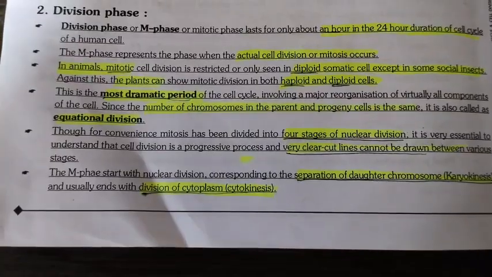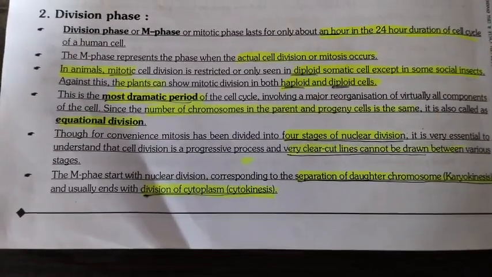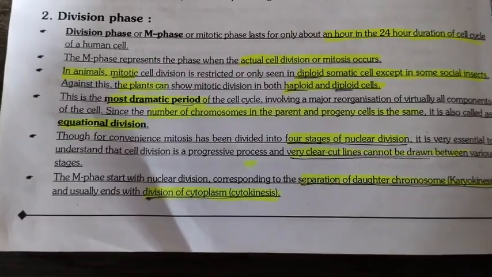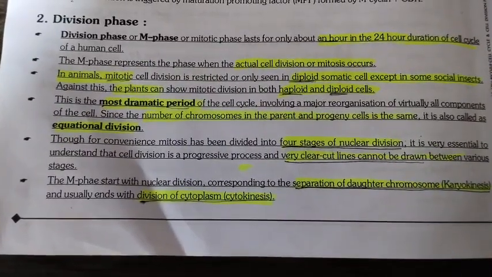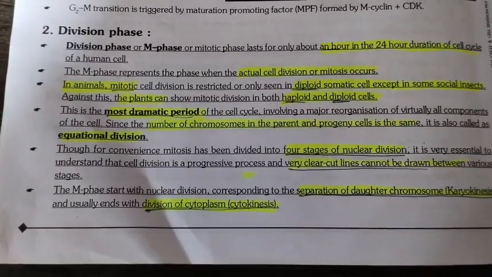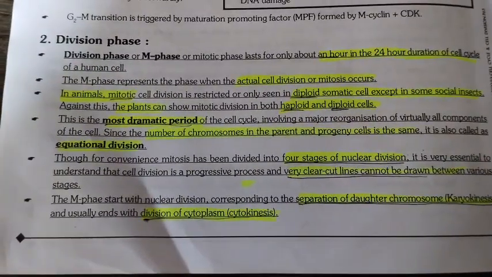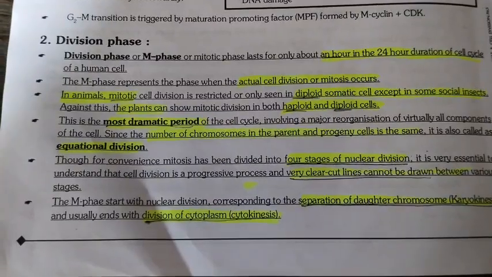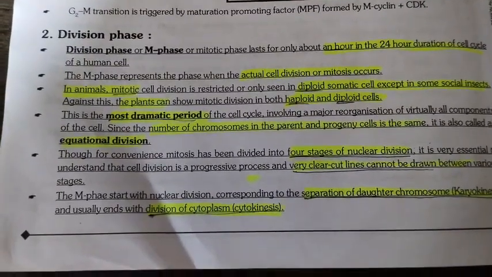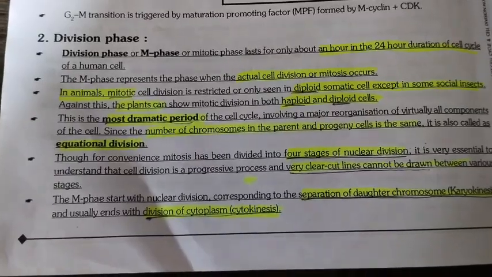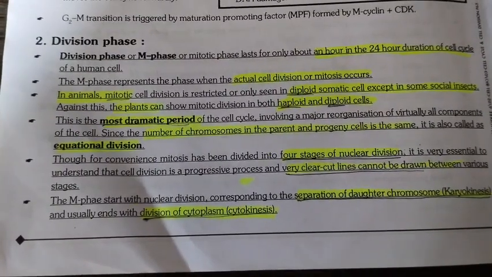This is the most dramatic period of the cell cycle, involving a major reorganization of virtually all components of the cell. Since the number of chromosomes in the parent and progeny cells is the same, it is also called equational division. For convenience, mitosis has been divided into 4 stages of nuclear division.